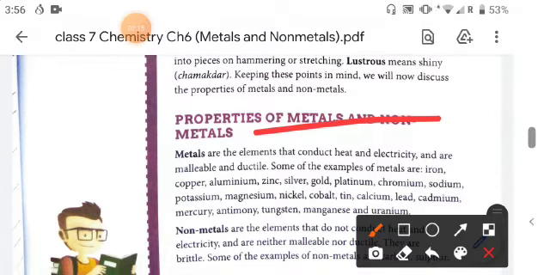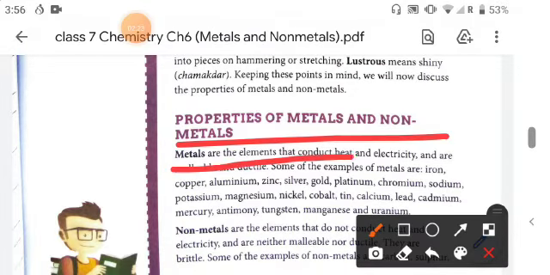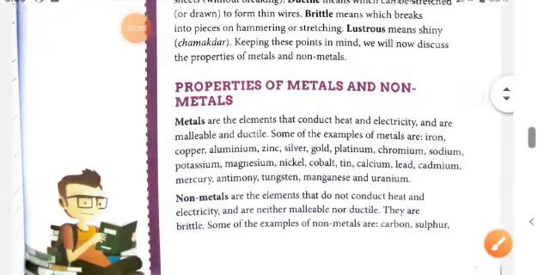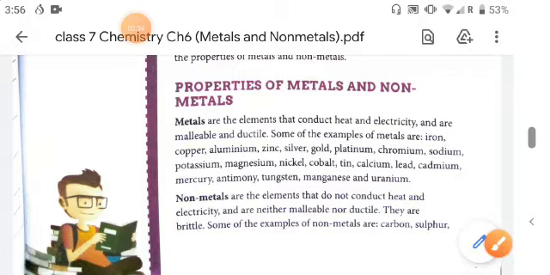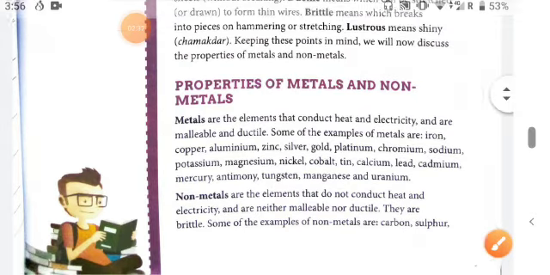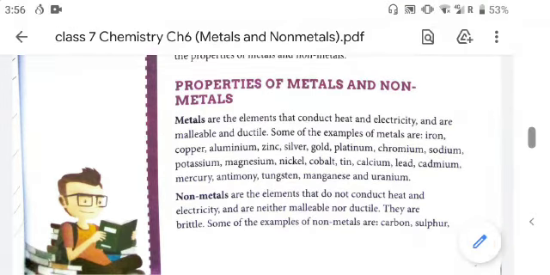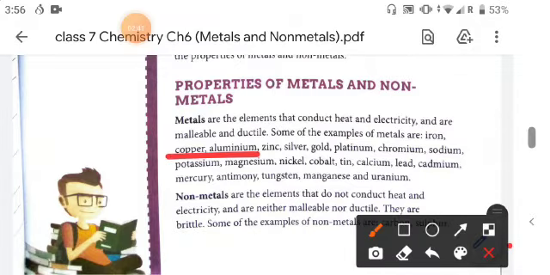So metals are the elements that conduct heat and electricity, and metals are malleable and ductile. Some examples of metals are iron, copper, aluminium, zinc, silver, gold, platinum, chromium, sodium. These all are examples of metals.